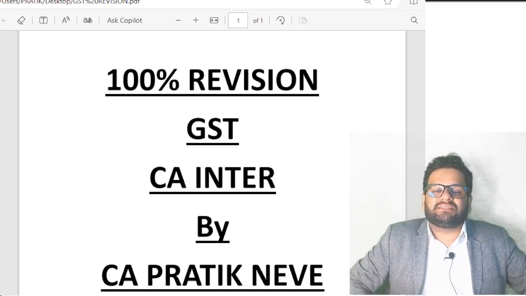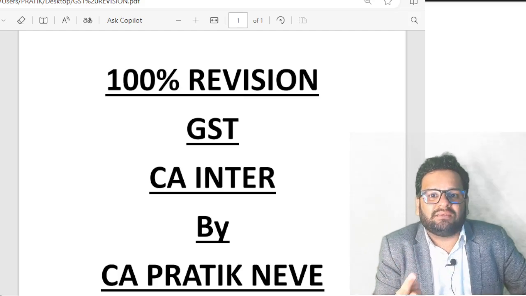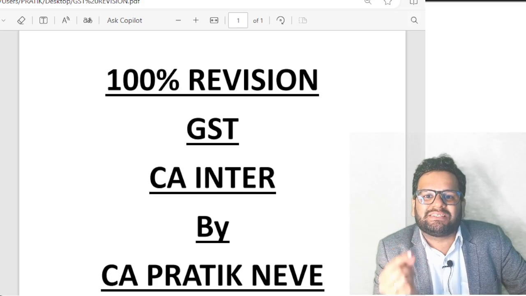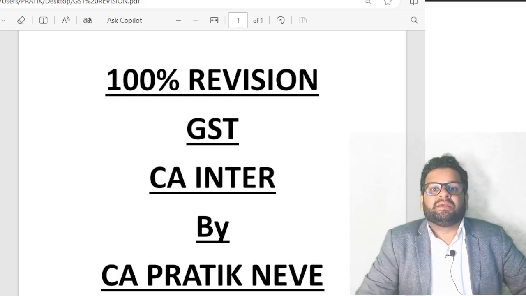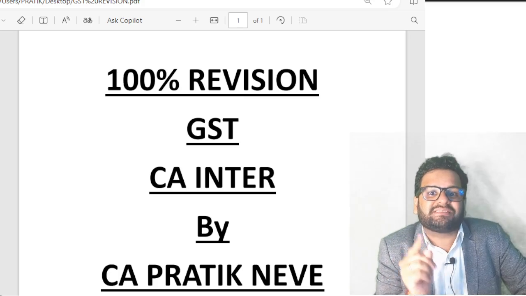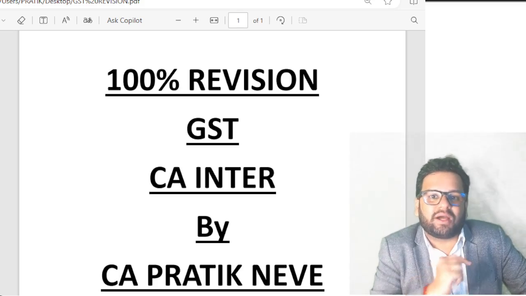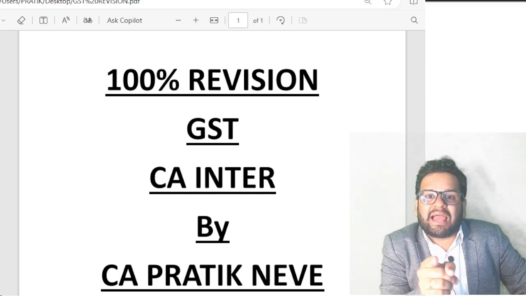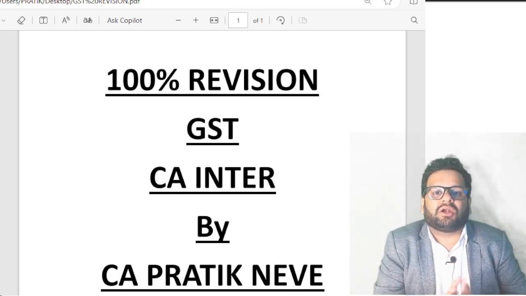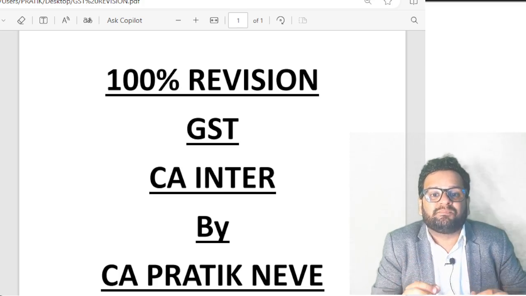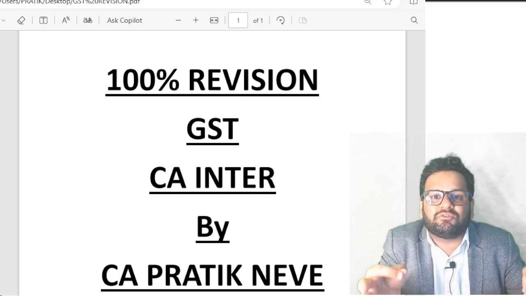There are four activities in Schedule 1. They are called as paras. Those paras are: para 1, permanent transfer or disposal of business asset on which ITC has been availed. Para 2, supply of goods or services between related persons or distinct persons, in which there is a proviso. Proviso is that there is a supply between employer and employee. Gift is given by employer to employee. It will not be called as supply if the value of gift between an employer and an employee during a financial year is up to rupees 50,000.